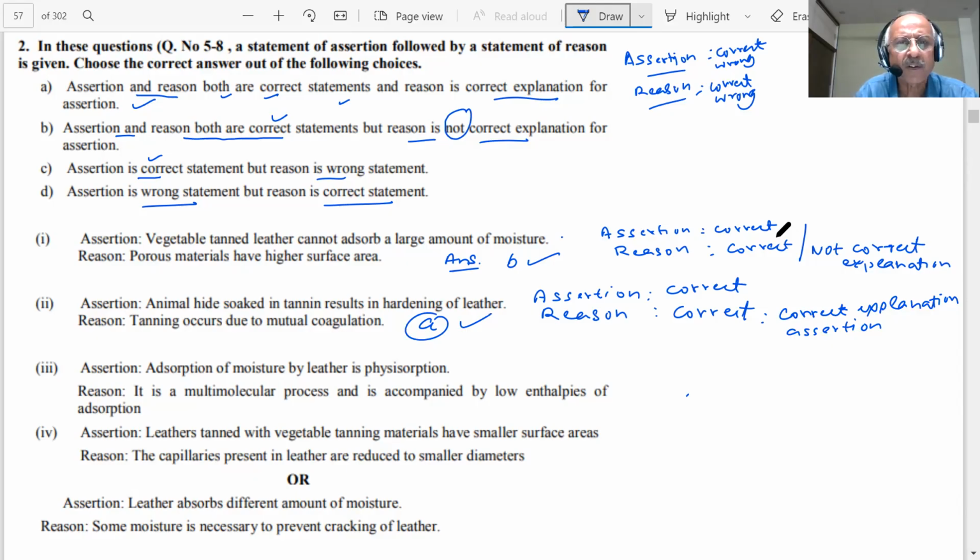Number 3, students. Absorption of moisture by leather is physisorption, students. Physisorption. Yes, so it is correct. Assertion correct, because this is an example of physisorption. Assertion correct. It is a multimolecular process and is accompanied by low enthalpies of adsorption. Reason, yes, sir, it is also correct.